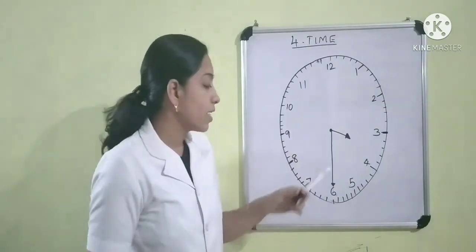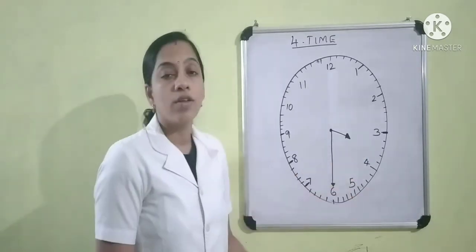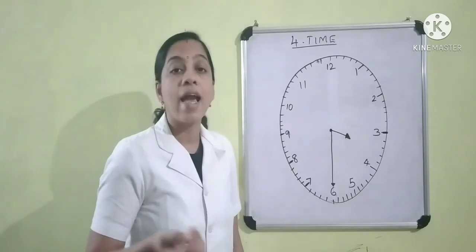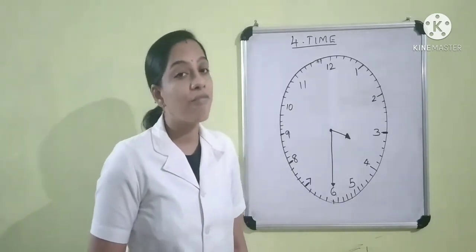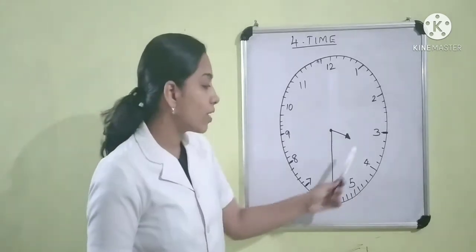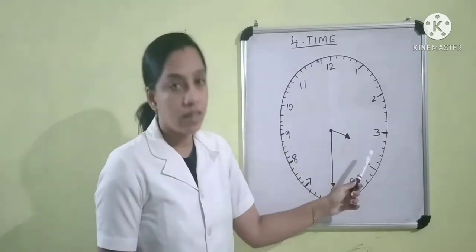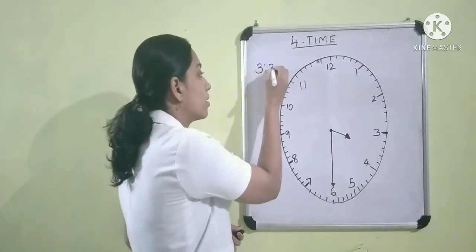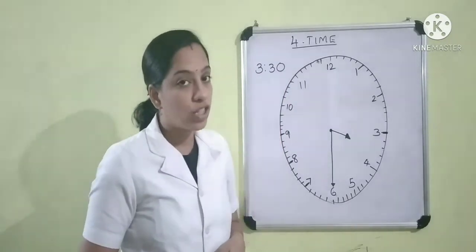Okay, see children, here the minute hand is at 6 and hour hand is in between 3 and 4. That is, when the minute hand is at 6 and the hour hand is in between 2 numbers, that time is half hour. Tell me, how can we read this time? Yes, this time is half past 3 or we can write this time as 3:30. This is half hour. Right children?